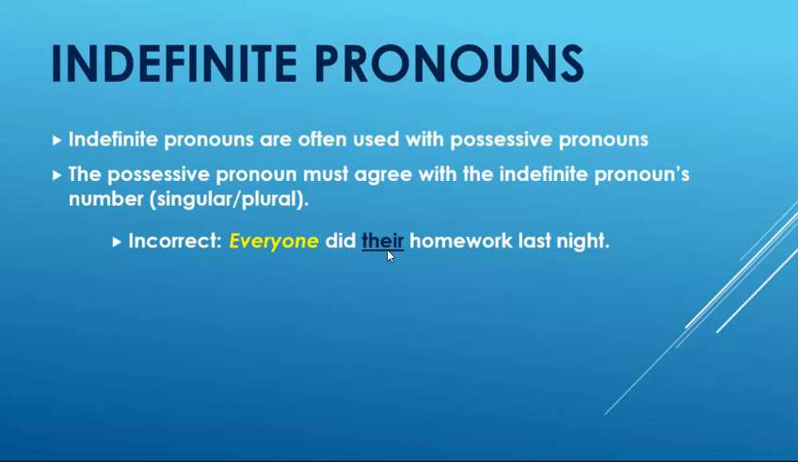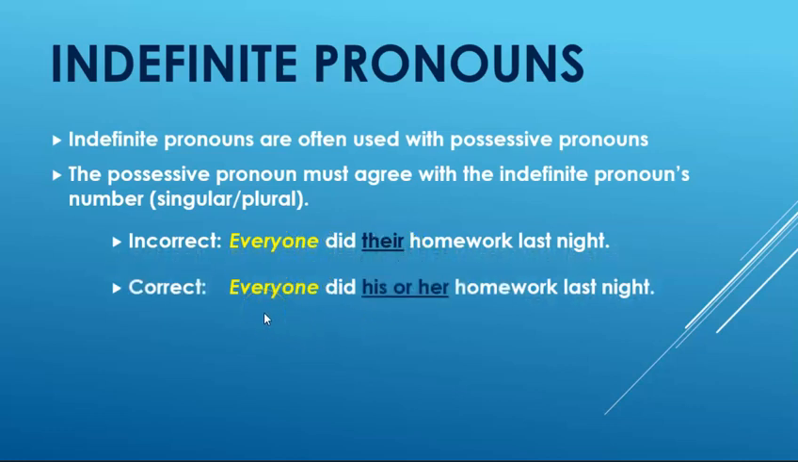So we use it because we don't know when we say everyone what we're referring to in terms of gender. However, it is incorrect because everyone is singular and there is plural. What you should write or say is everyone did his or her homework last night. And it's or, not and, because again, everyone is singular, right? So everyone did his or her homework. They each did their own homework. So when we use a possessive pronoun, his or her would be appropriate as singular.